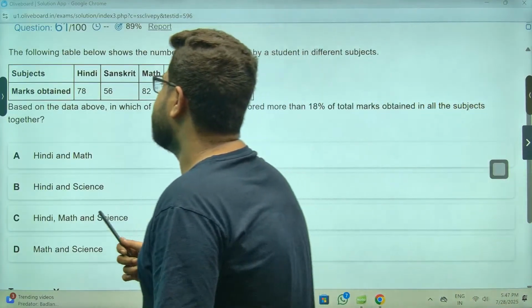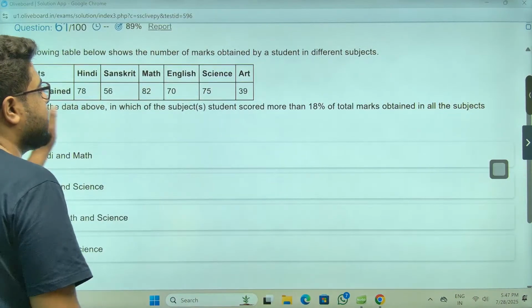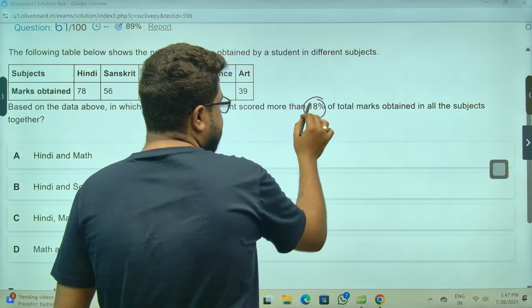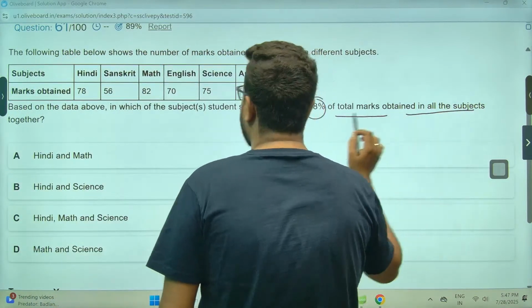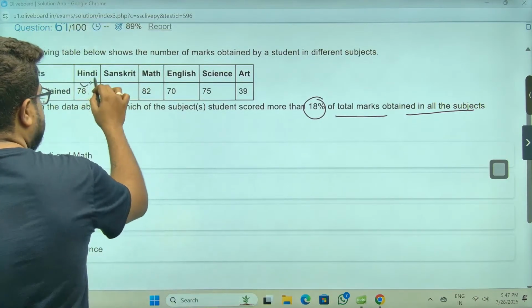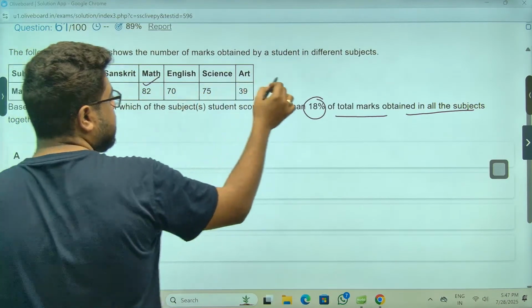Sir, based on the data, in which of the subjects do students score more than 18% of the total marks obtained in all the subjects together? Sir, I need all. 80, 80, 160. Let's write it down.